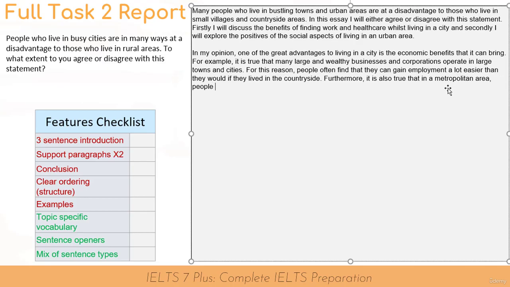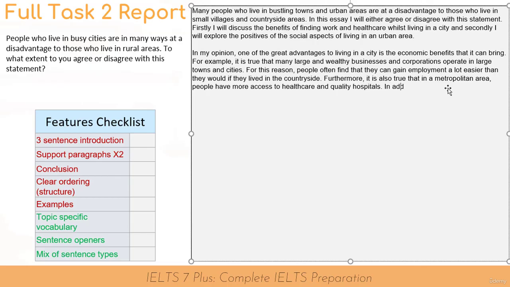Furthermore, it is also true that in a metropolitan area, people have more access to healthcare and quality hospitals. Often, I just want to add an extra bit of detail just to show the examiner that I can really describe and discuss what I'm thinking. So people have more access to healthcare and quality hospitals.